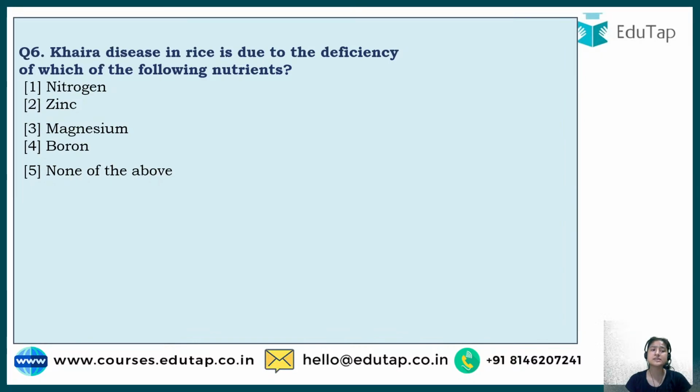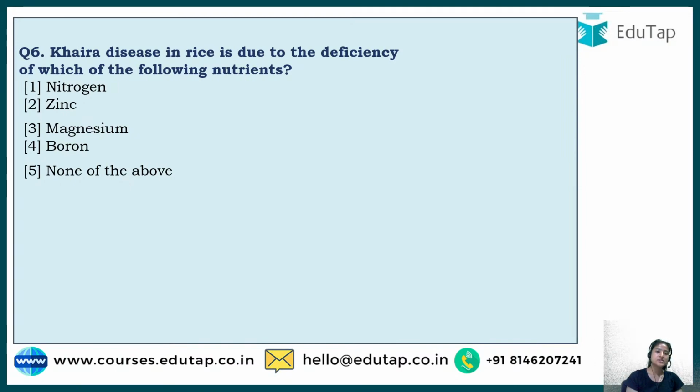Now question number 6 says, Khaira disease in rice is due to the deficiency of which of the following nutrients? So you have to guess among the options. In every lecture we are covering at least one question about a plant disease due to the deficiency of a particular mineral, because that has been asked repeatedly in your examination.